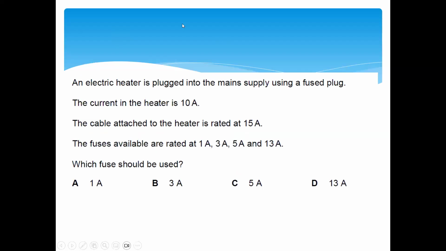An electrical heater is plugged into a main supply using a fused plug. The current in the heater is 10 ampere. Like, there's an electrical heater which is using 10 ampere to work. The cable attached is rated 15 ampere.